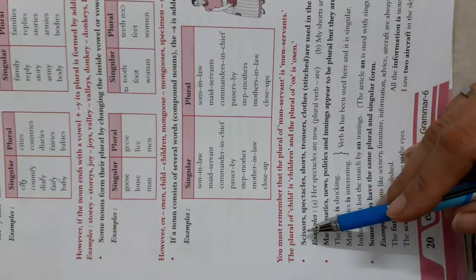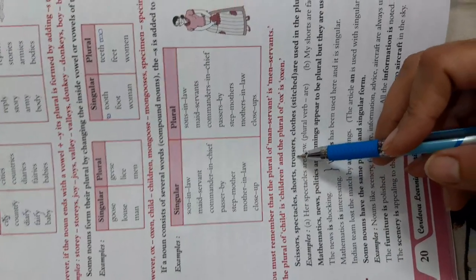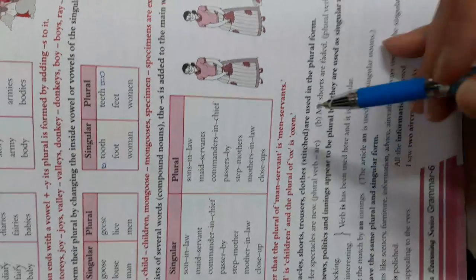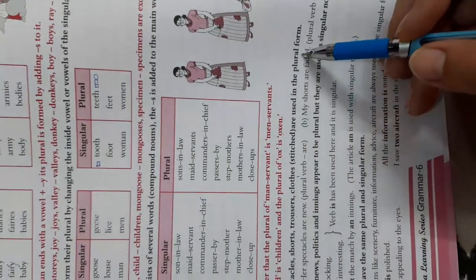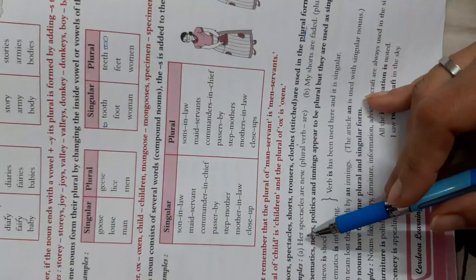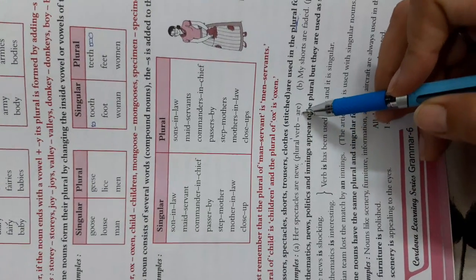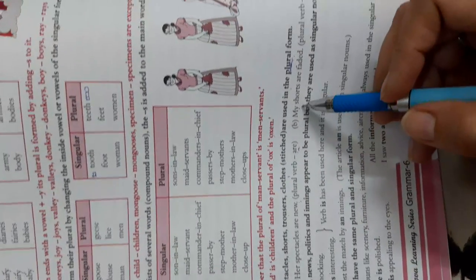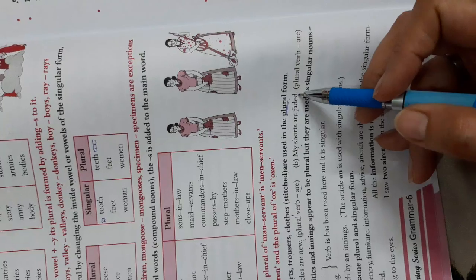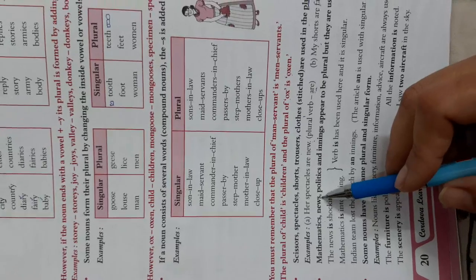Now just see. Scissors, spectacles, shorts, trousers, clothes are used in a plural form. Her spectacles are new. Plural verb is are. Is this clear? My shorts are faded. Plural verb are.